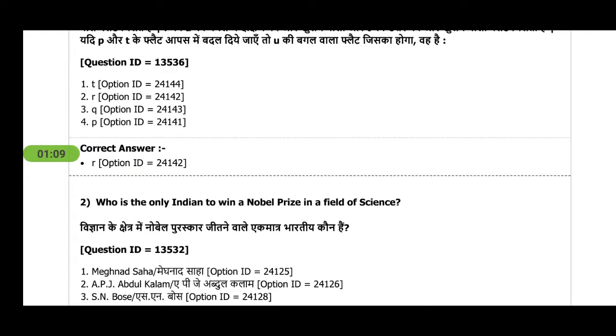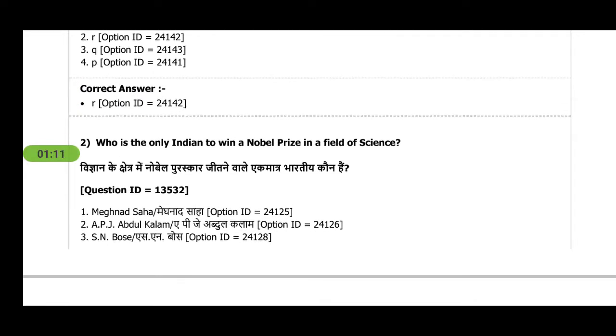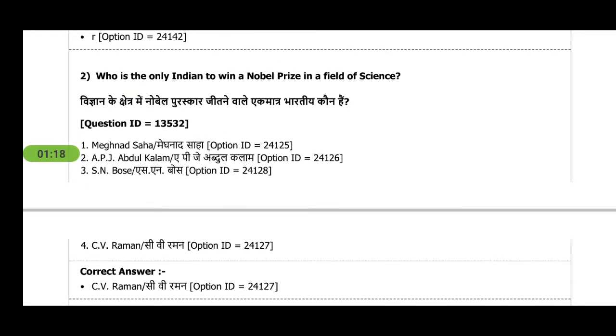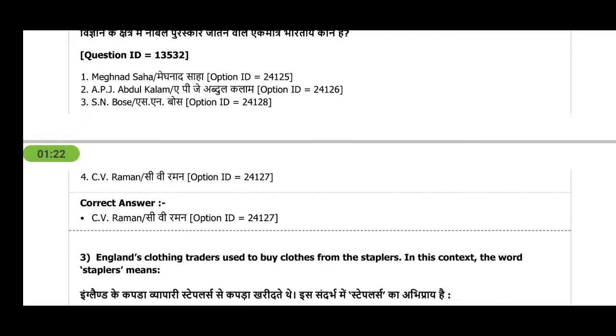I'll do something. This is second question. It's a general knowledge question. Who is the only Indian to win a Nobel Prize in the field of science? So the answer is C.V. Raman. He has got this prize for scattering of light principle.